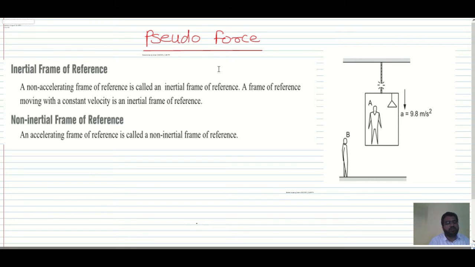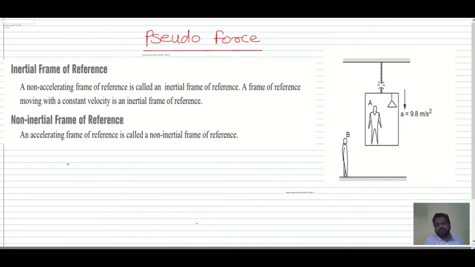Okay, now the frame which is not accelerating is called the inertial frame of reference. The frame which is moving with a constant velocity is called the inertial frame of reference, and the frame in which Newton's laws of motion are valid is called the inertial frame of reference. So three definitions I'll write over here.